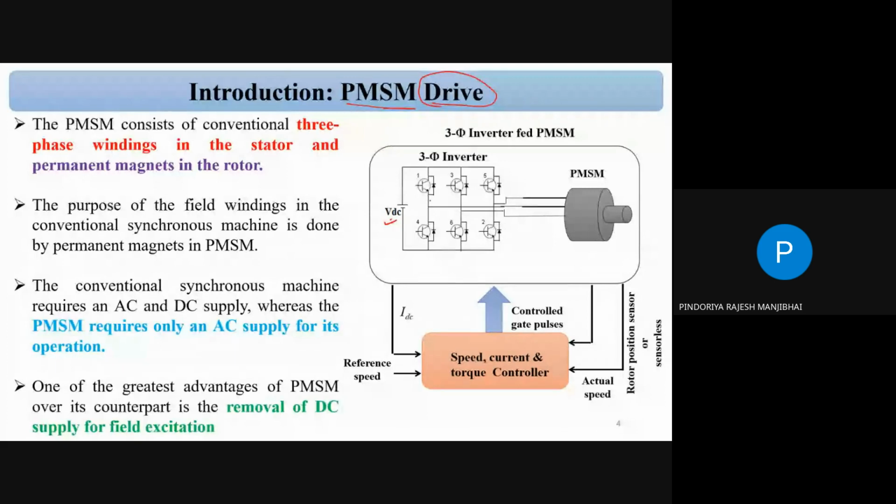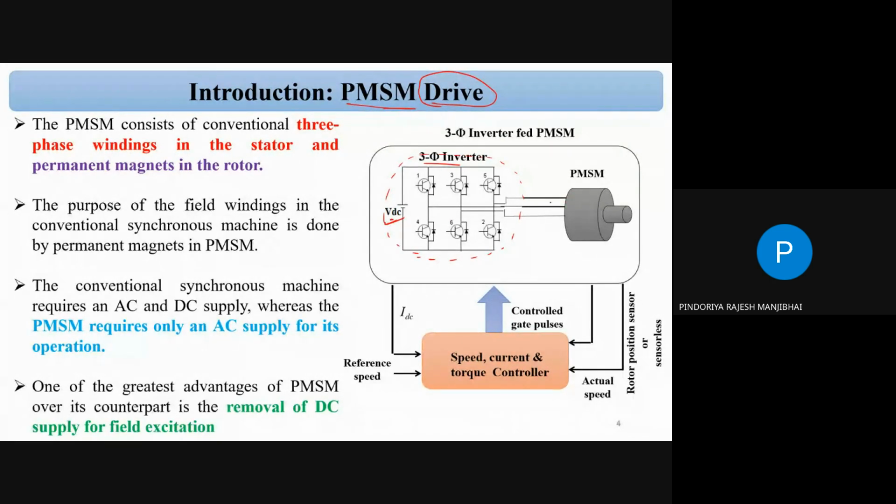So the input of the inverter is a DC voltage, this is VDC. That VDC may be from the battery side, otherwise we can connect a rectifier and convert into DC. But we need a constant DC link voltage, correct? That is based on the selection of the power supply. And then we have a three-phase inverter. We have 6 switches, maybe IGBT, maybe MOSFET, maybe thyristor, based on the application. This is your inverter part, the three-phase inverter.